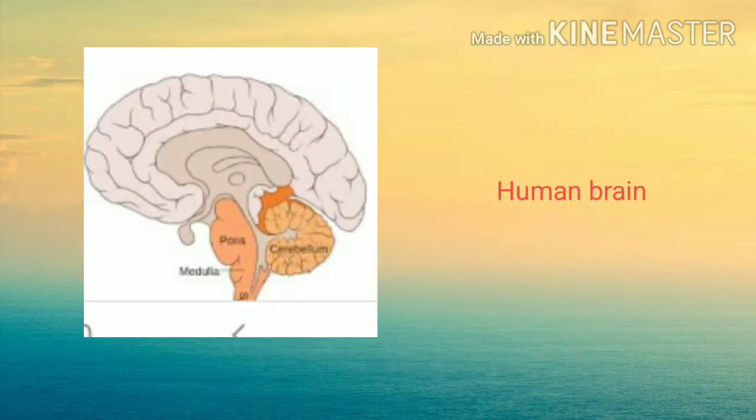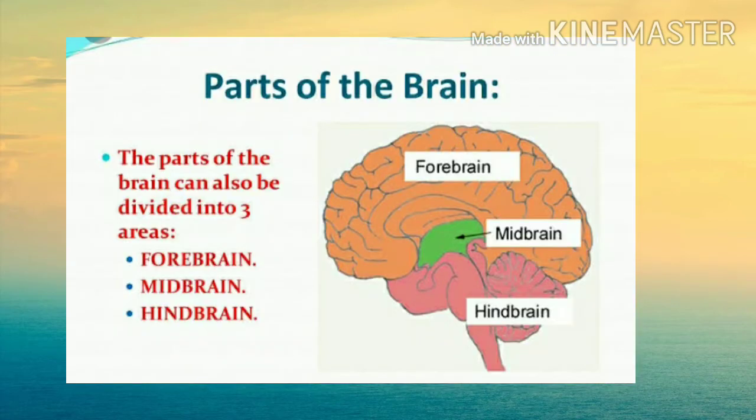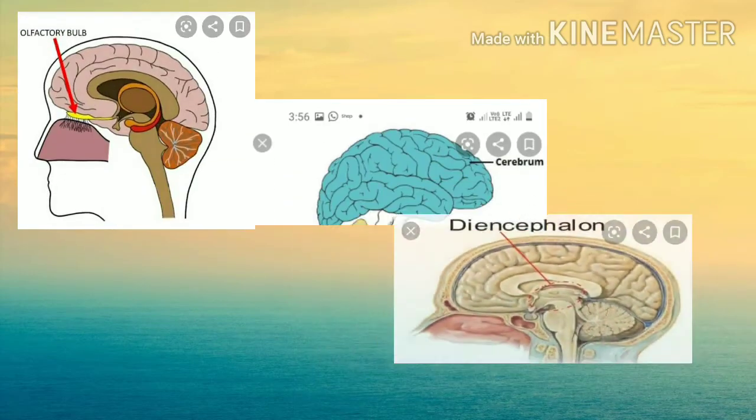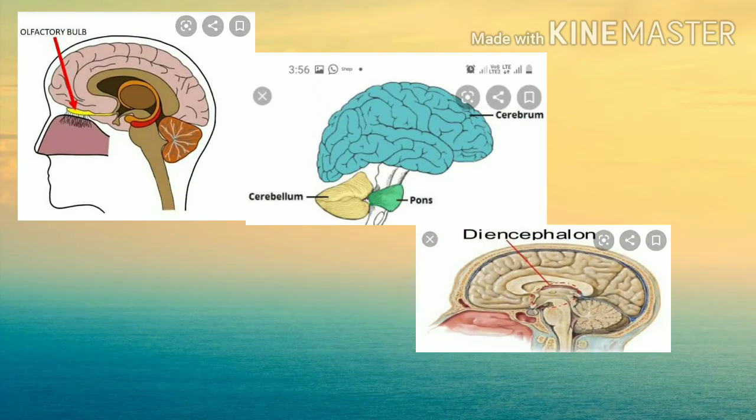The next topic is the human brain. The study of the brain is called encephalology, and we know that there are three parts of the brain which are important for different functions of our body: the forebrain, midbrain, and hindbrain. The forebrain consists of the olfactory lobes, cerebrum, and diencephalon.